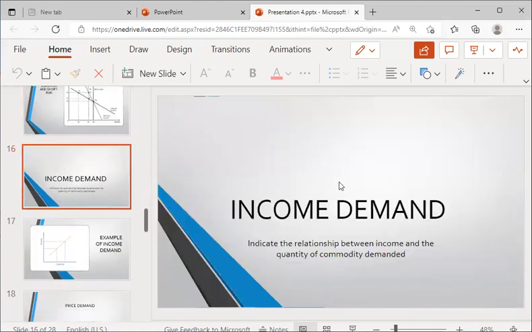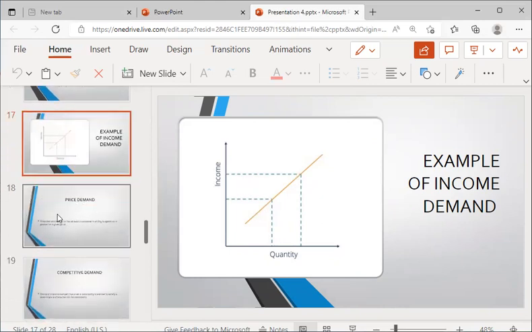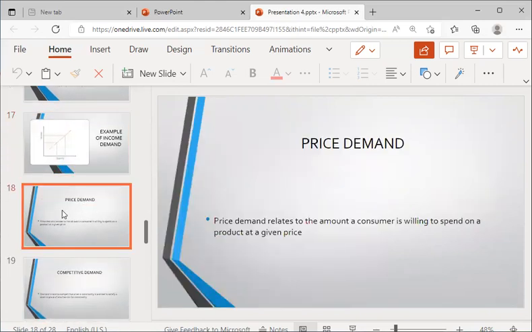What is income demand? Income demand indicates the relationship between income and the quantity of the commodity demanded. As you can see on the screen, this is an example of income demand. Price demand relates to the amount a consumer is willing to spend on a particular product at a given price.